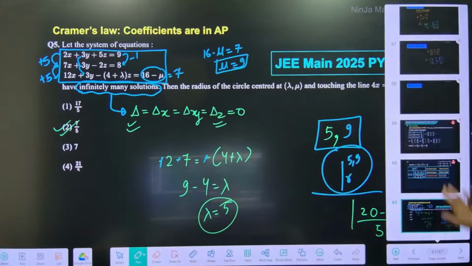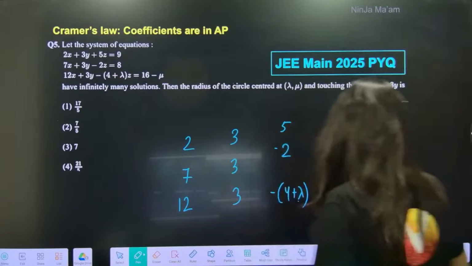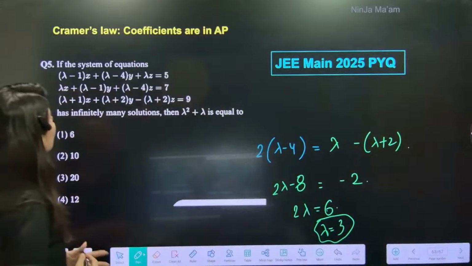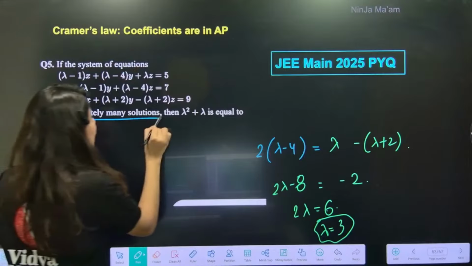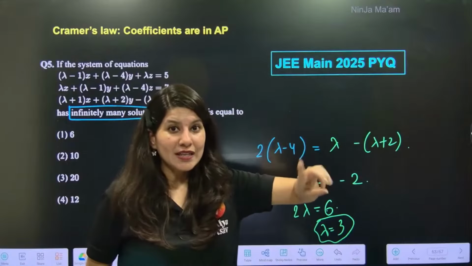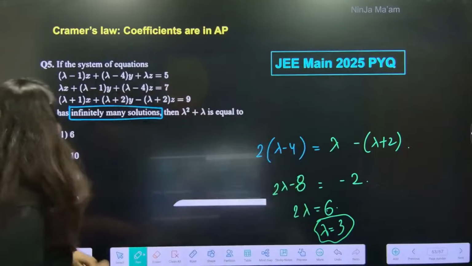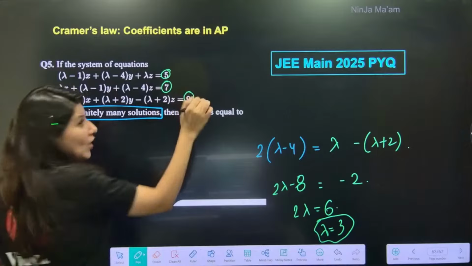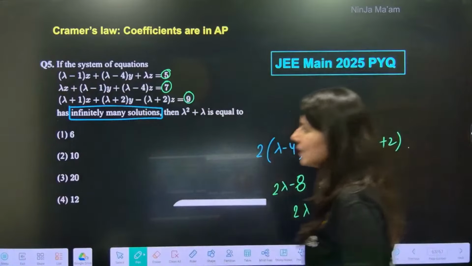So now if the coefficients are in AP, can you see another question on your screen? Again, can you see lambda, infinitely many solutions? JEE Main again 2025 PYQ. 3 questions were done from this method alone, right? So now see the first. Can you see 5, 7 and 9? I got the hint. Infinitely many solutions. Coefficients are in AP. Correct.